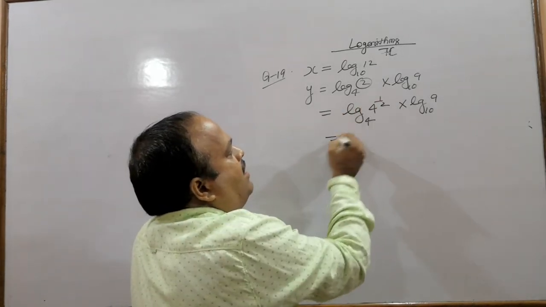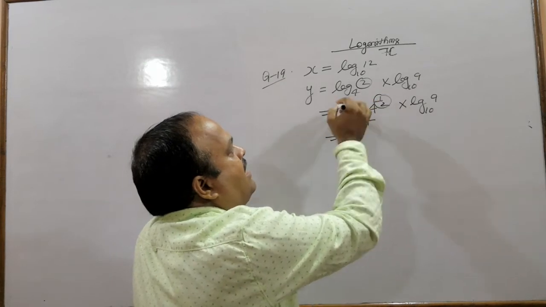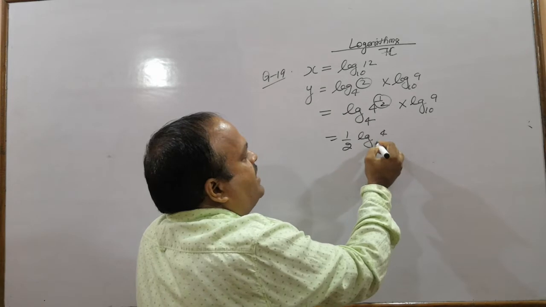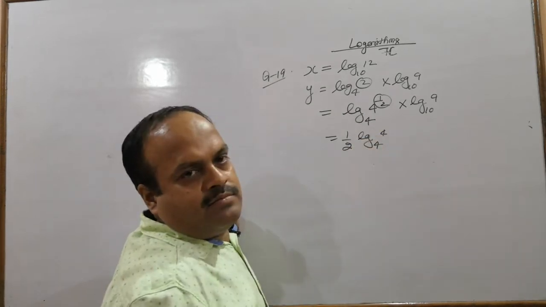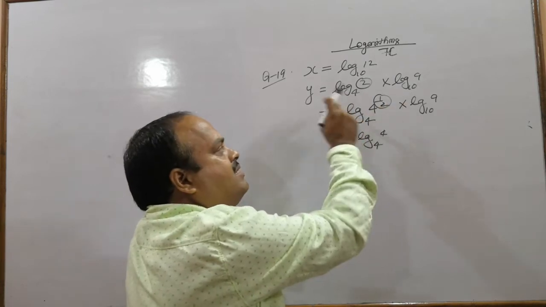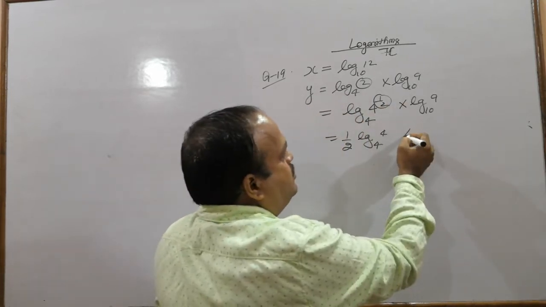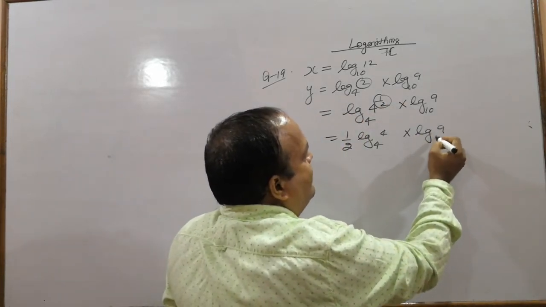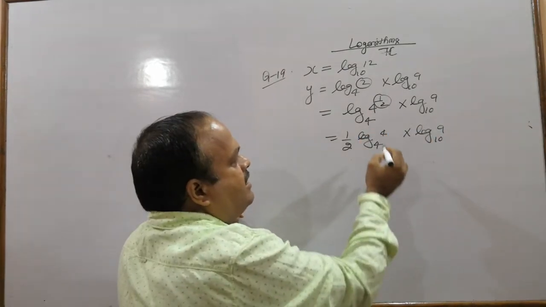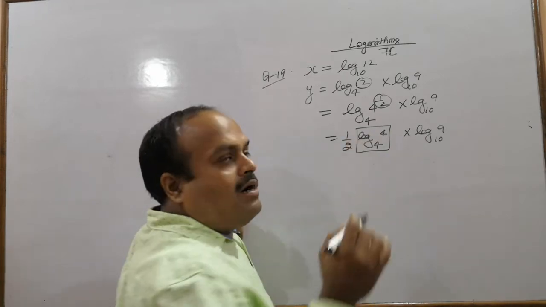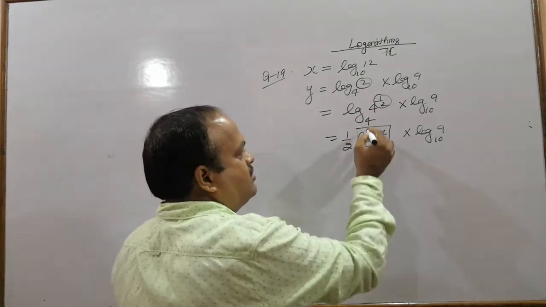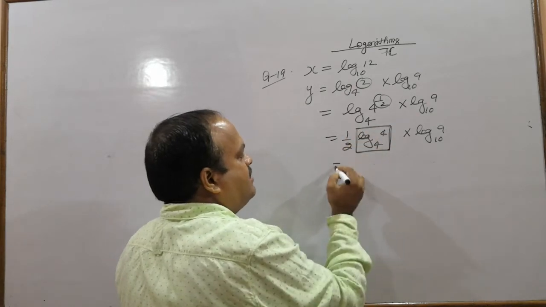Using the power law, now this half will come here. So half log 4 to the base 4. This power can be brought here into log 9 to the base 10. Now what will we do? We know that log of a number to the same base is 1, so we will write it as 1.